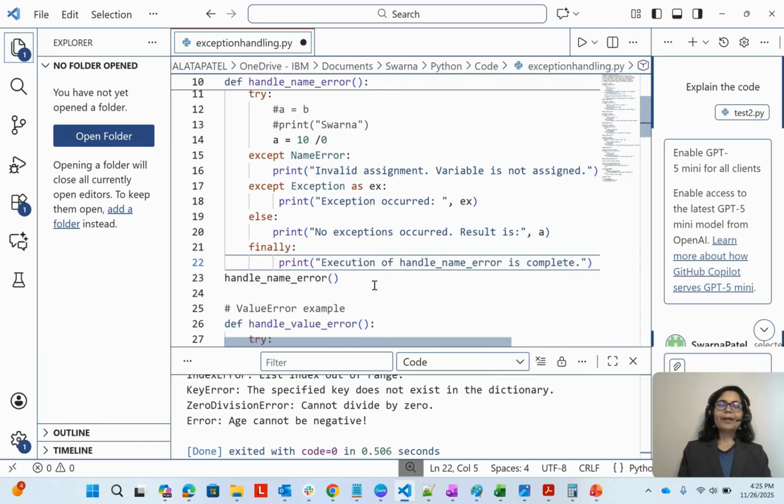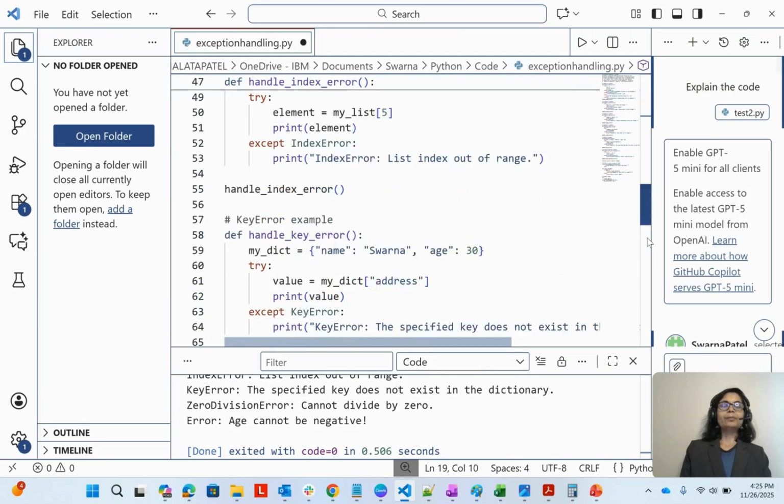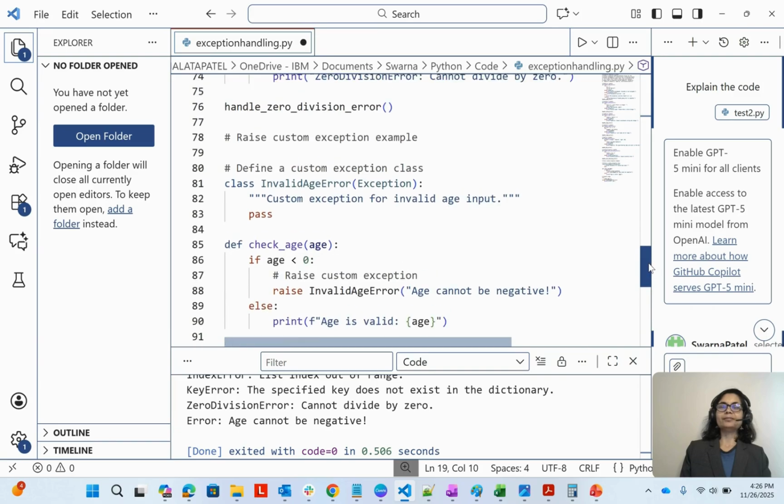You might be thinking, where do you need finally? Let's say you are trying to open a file, and then you want to close it after this, in finally, or a database is open, you want to close that. Similarly, in that scenario we generally use the finally. Okay, so let's come now to the custom exception.